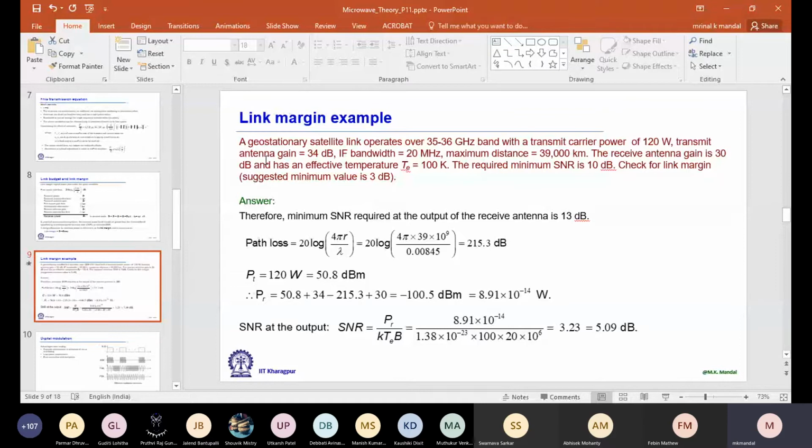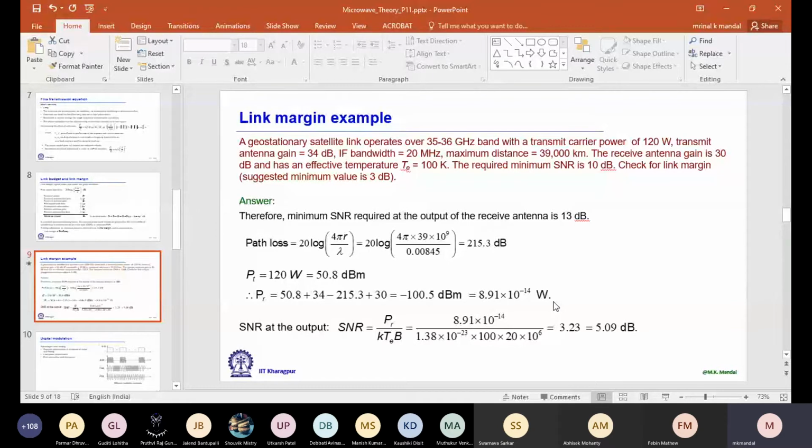Let us better take one example. So here, let's say we have a geostationary satellite. It is operating over 35 to 36 gigahertz band, and the transmit power is given 120 watt.